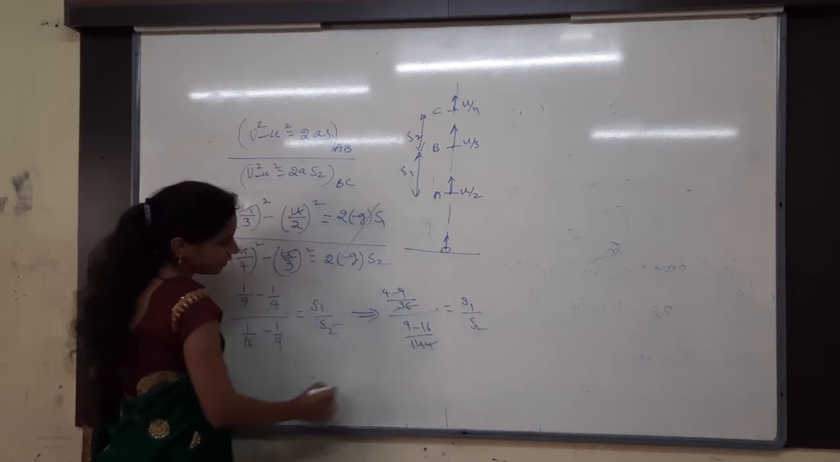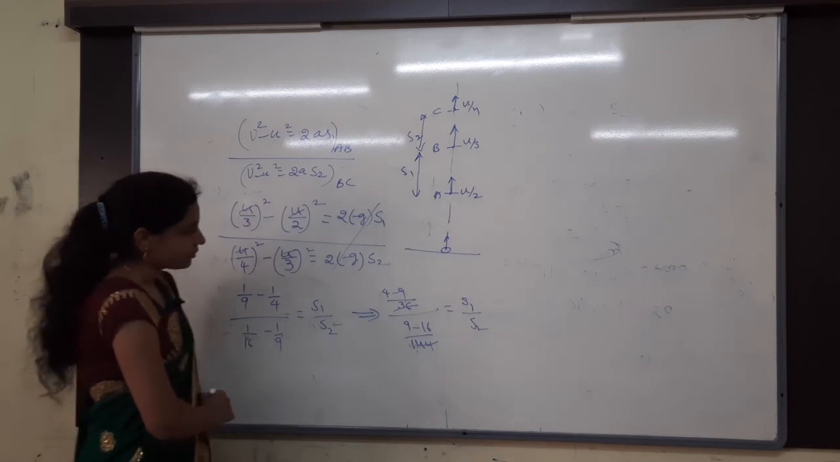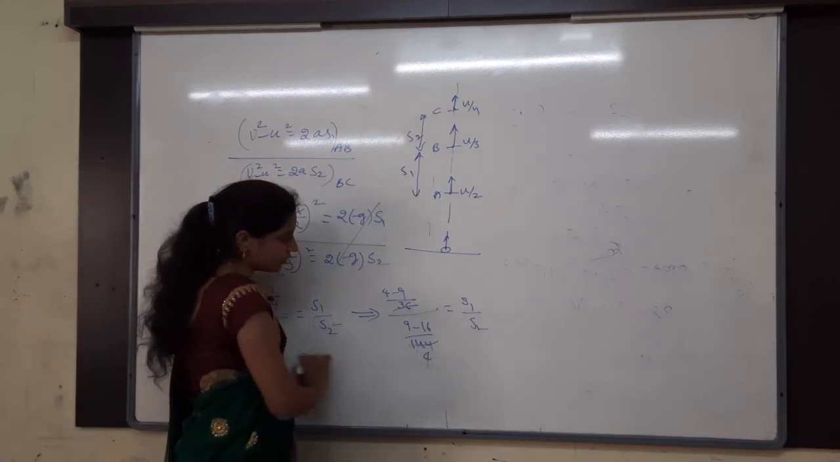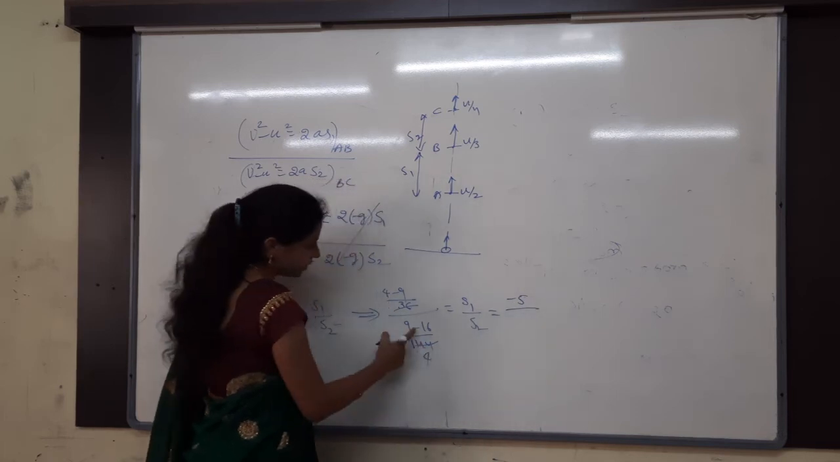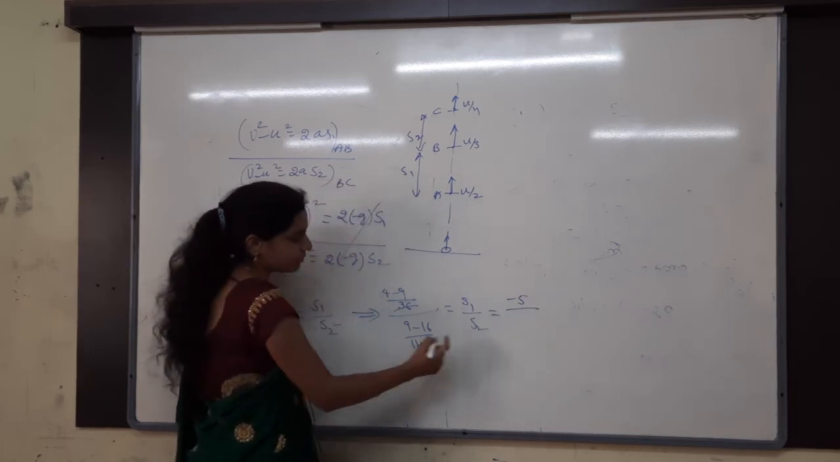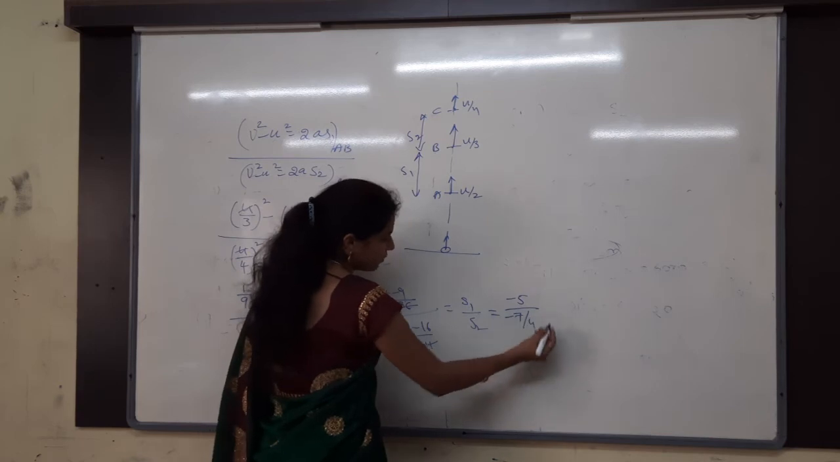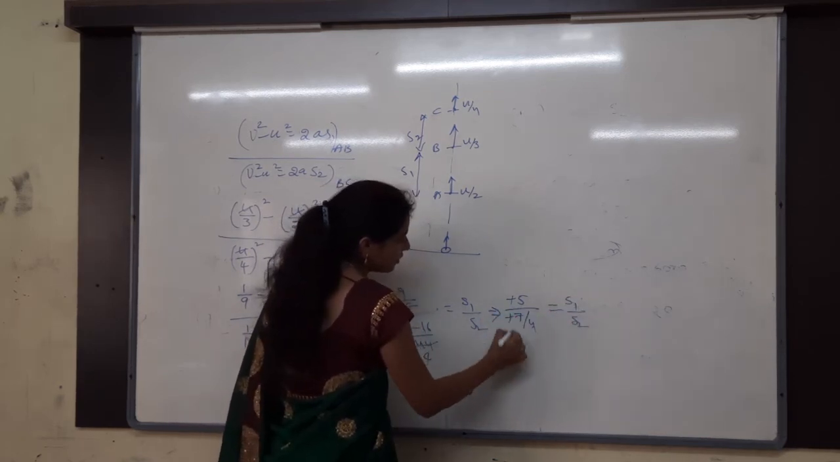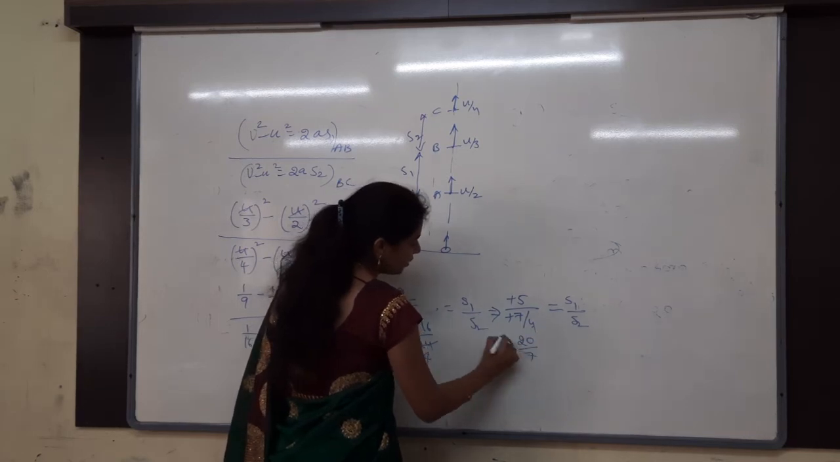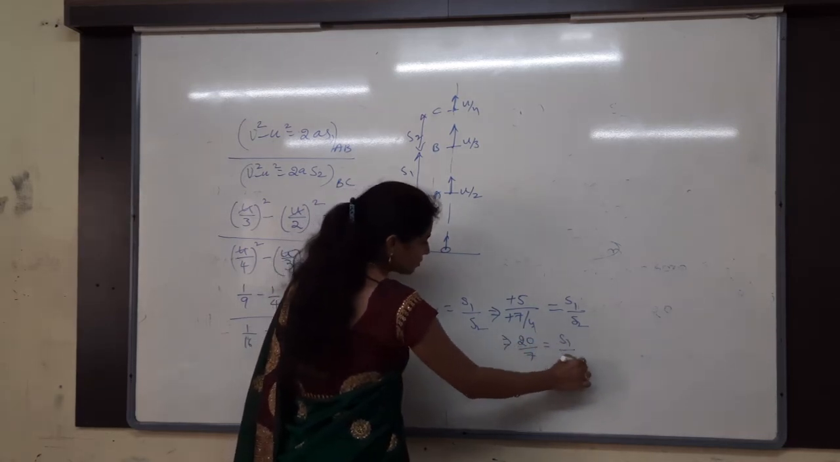Then this will be how many times? I think 4 times, no? Then 4 minus 9 gives you minus 5, divided by this, which gives minus 7 by 4. Minus 7 by 4 is equal to S1 by S2. Then this will be 20 by 7, that is equal to S1 by S2.